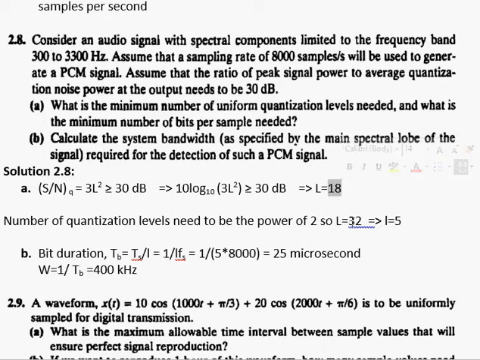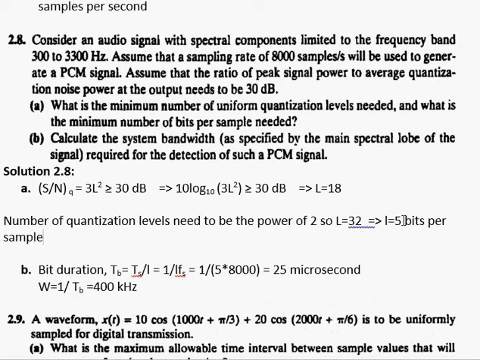So number of quantization levels should always be greater than 32 in this case. And if I use the same formula, number of quantization levels, that is capital L, is equal to 2 raised to power small l, then I can get the number of bits per sample, that is equal to small l, as 5 bits per sample.